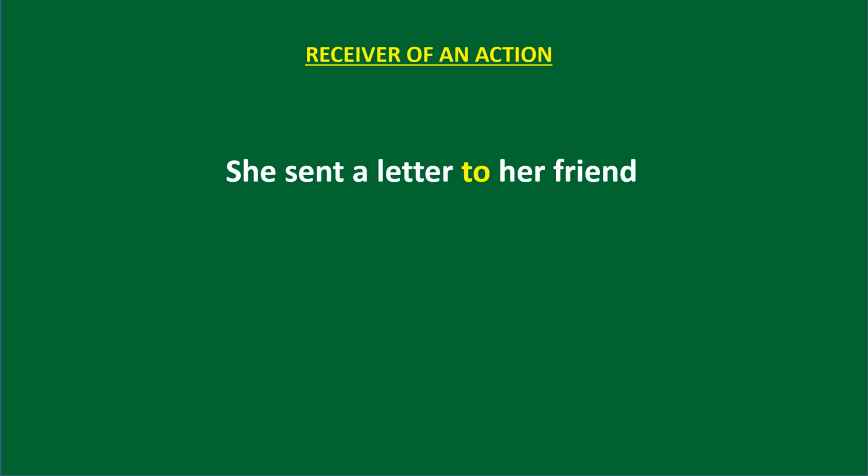That is, she sent a letter to her friend. In this way, we can use the preposition to.